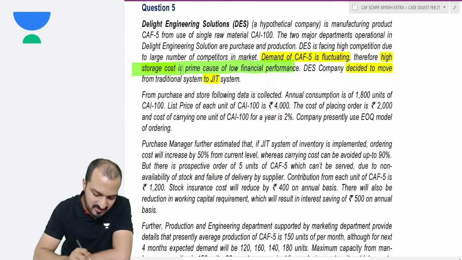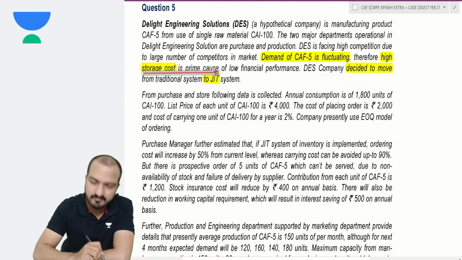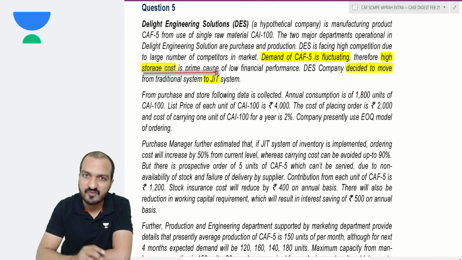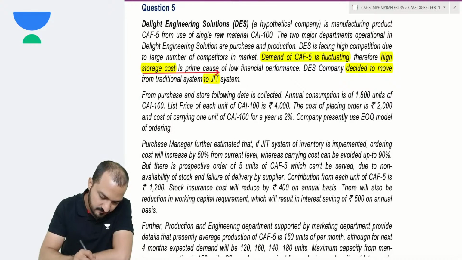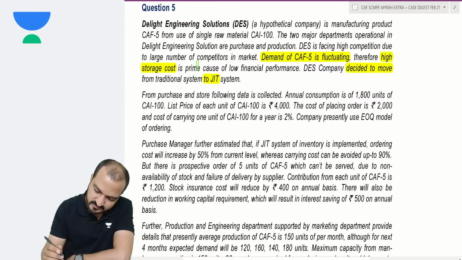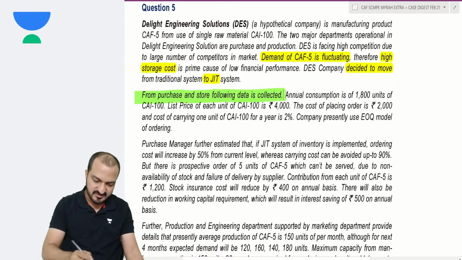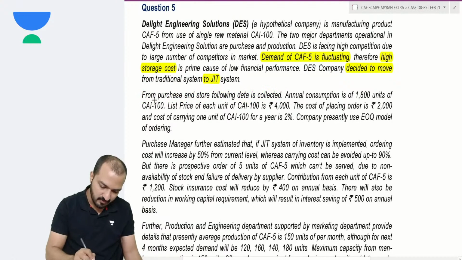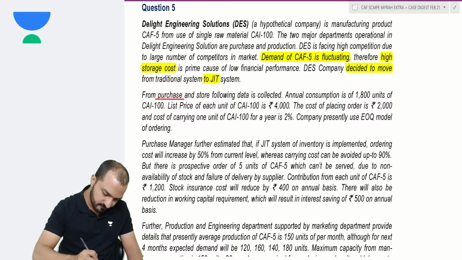Well, storage cost is the prime cause, and you know that when storage cost is the prime problem, then definitely JIT will help. Yeah, definitely the JIT system has to help in that case. So the company decided to move from the traditional system to the JIT system. From purchase and store, the following data is collected. So now this table here is giving you all details about purchases, meaning all details about materials.